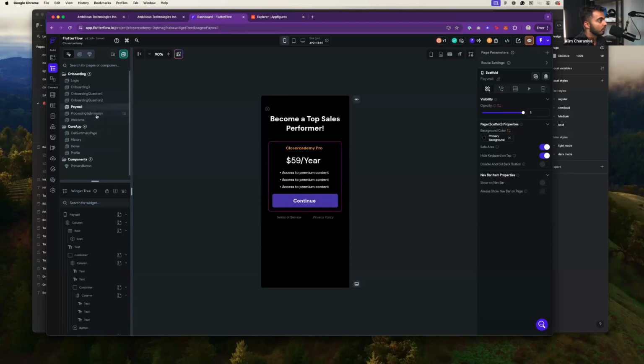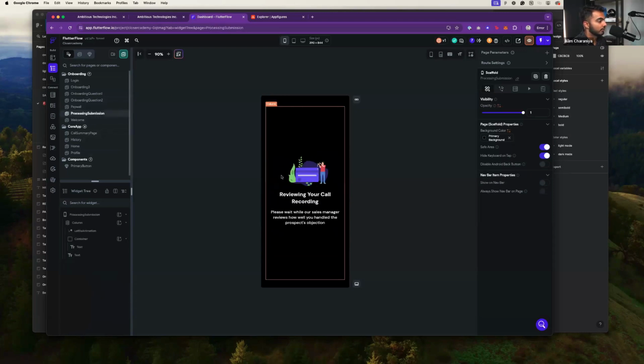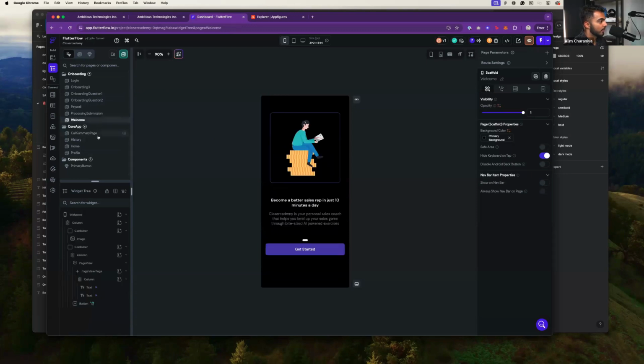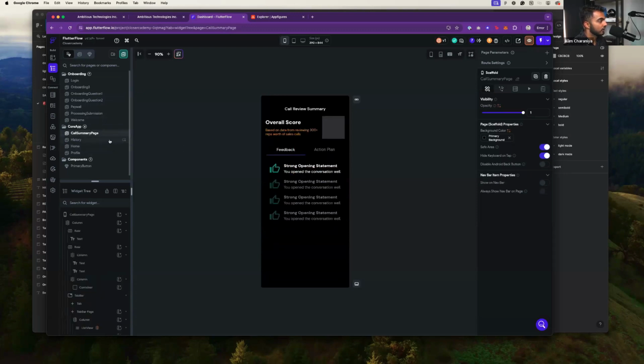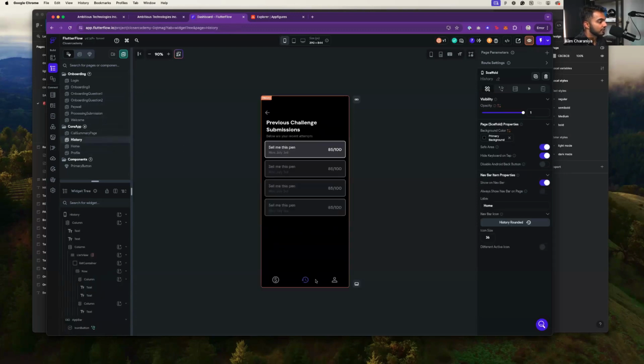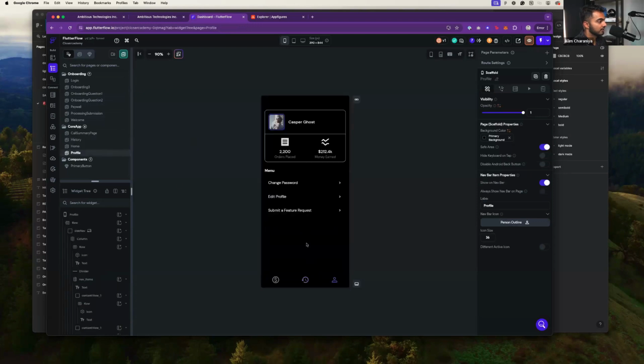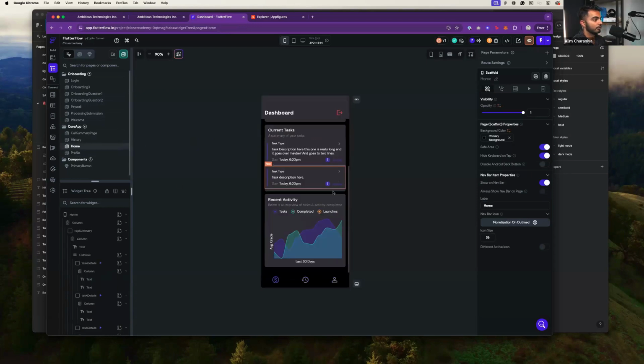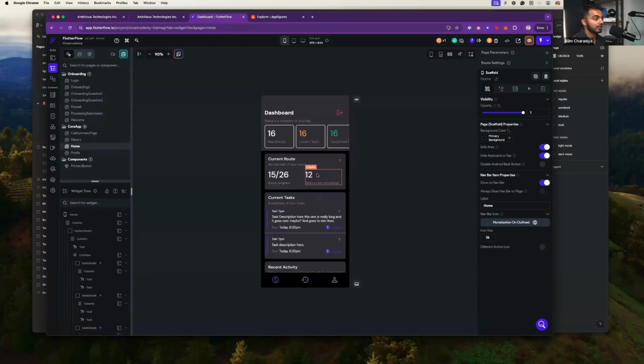We have a paywall where we're going to ask the user for money. We have a processing submission screen, a welcome screen, call summary page, a history of all the submissions. We have a profile, and then we have home. So it doesn't look like we have programmed in our homepage or we haven't implemented the design.